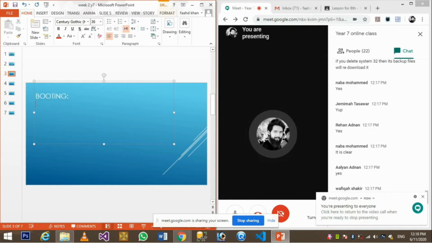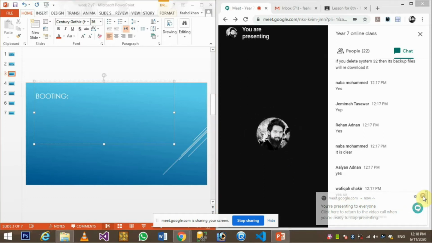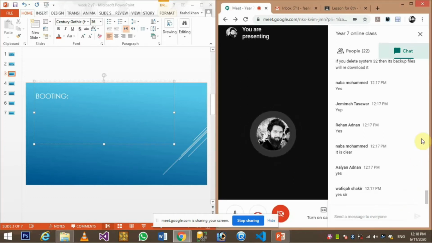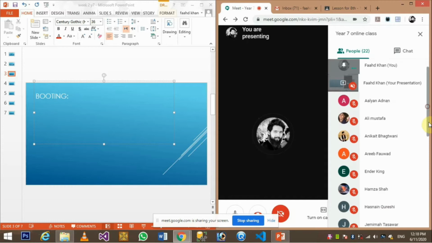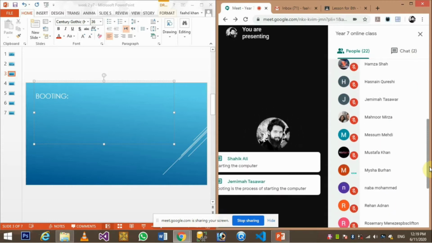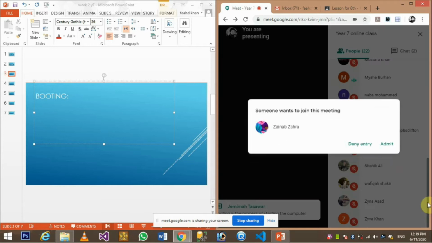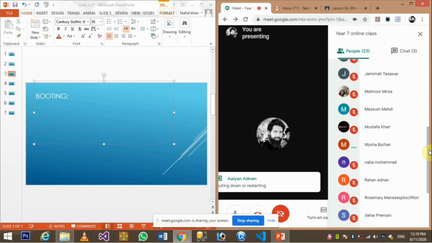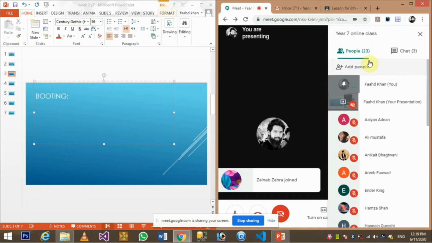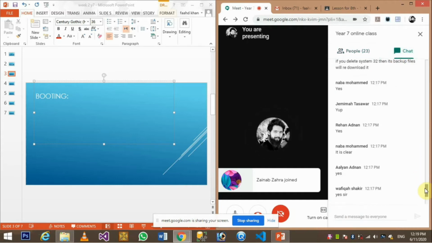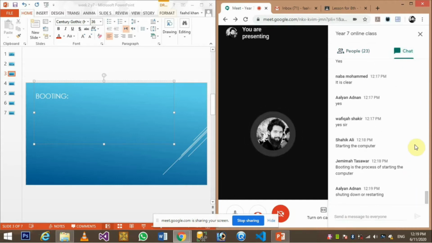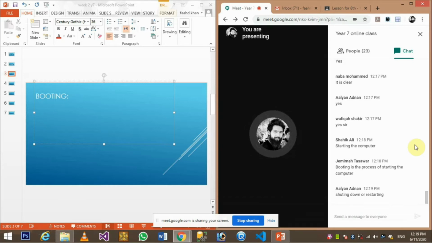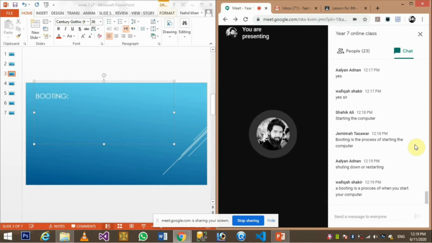Booting. Who is going to tell me what is booting, or boot of a computer system? Sir, booting is when you shut down the computer and you turn it on and it gets booted. That's called reboot, right? Right, Maisha, very good. Booting is basically when you start the computer. Very good. The process of starting the computer, shutting down or restarting the computer.